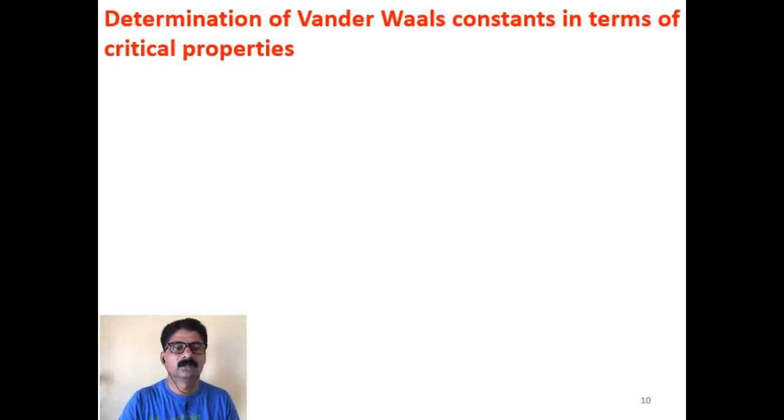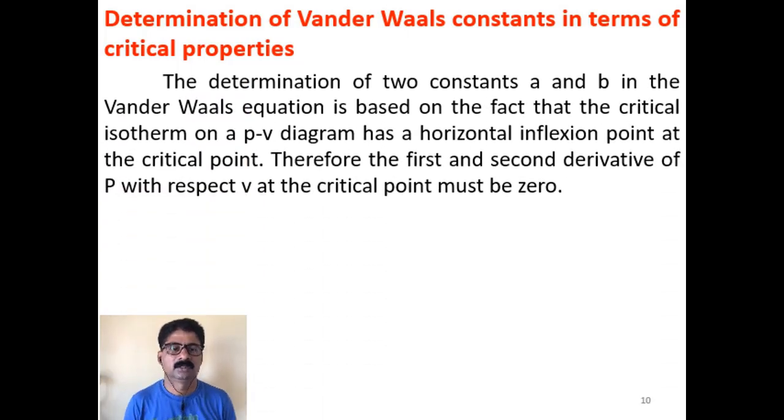Now let us find out the van der Waals constants in terms of critical properties. The determination of these constants a and b of the van der Waals equation of state is based on the fact that the critical isotherm on a PV diagram has a horizontal inflection point at the critical point. You might have studied this in mathematics. Because of this characteristic, the first derivative and second derivative of P with respect to V at the critical point must be 0.